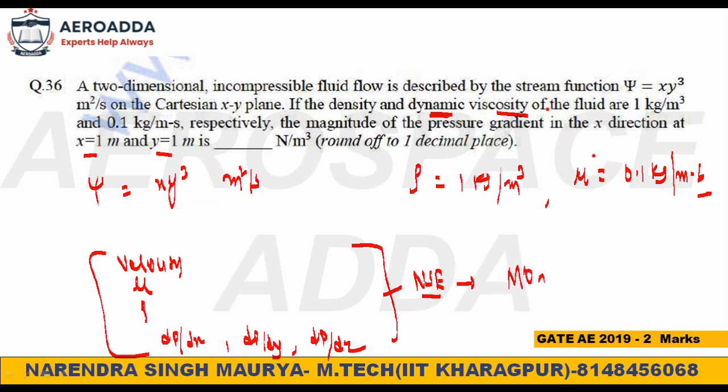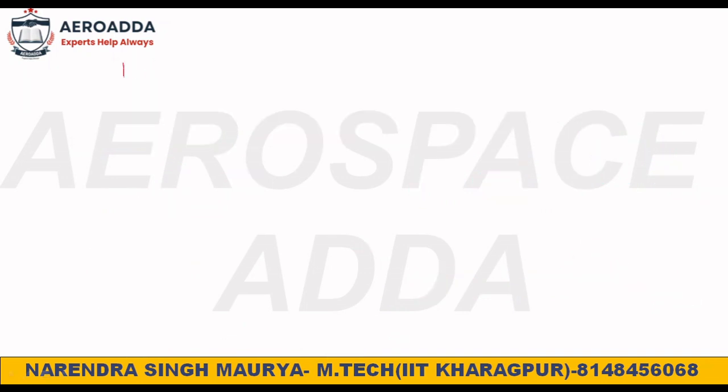This Navier-Stokes equation is nothing but the momentum equation along x, momentum equation along y, momentum equation along z direction. Now I am just going to write the Navier-Stokes equation, and you try to connect it, and definitely you will understand. This equation I have already taught you in class.